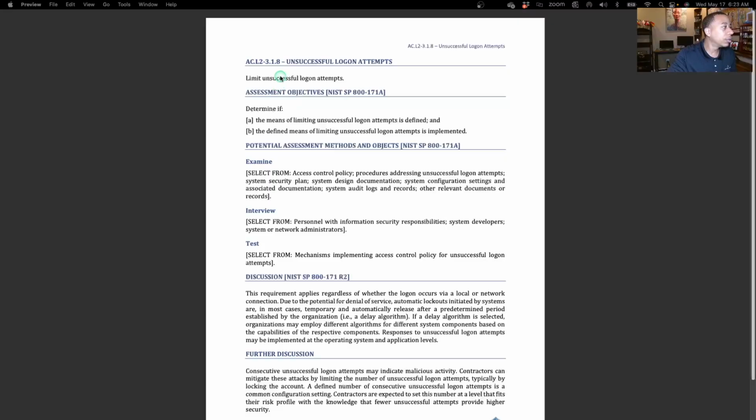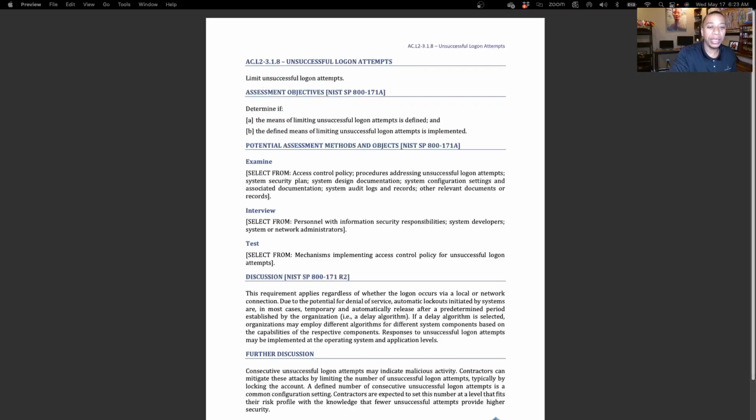So as users are logging on to their systems, let's say it's a non-malicious attempt where someone just forgets their username and password, they log in 3 times and they're locked out, then they have to call the IT help desk, or maybe they have to wait 15 or 30 minutes, depending on whatever your configuration is for your lockout policy, before they can log in again. So you want to have at least some type of technical, logical control in place to ensure that someone doesn't just get unlimited attempts to log into your systems. Make sure those unsuccessful logon attempts, we want to limit them.